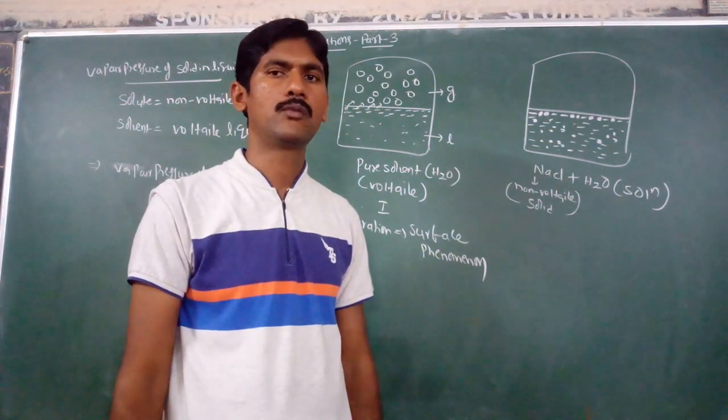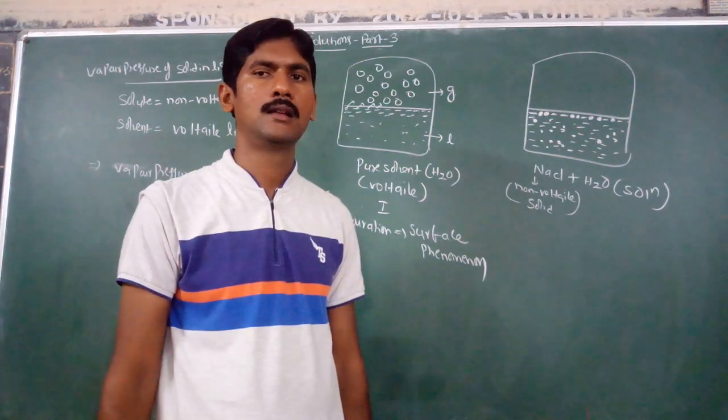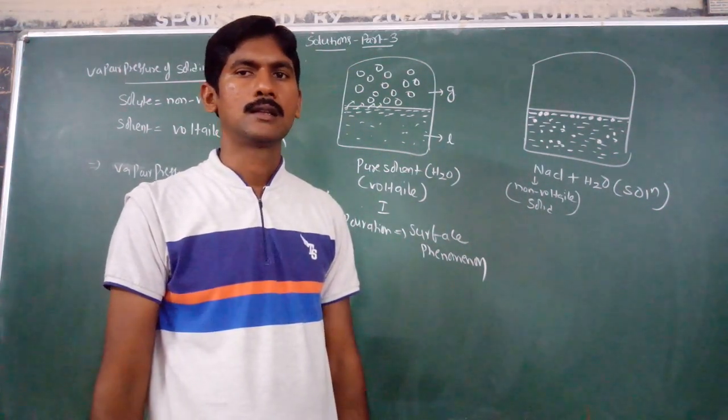So whenever a non-volatile solute is dissolved in the solvent, what happens?